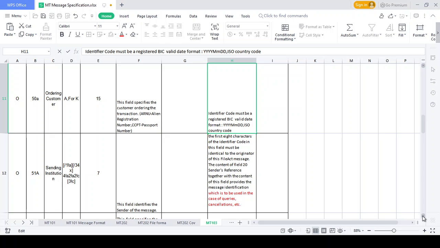Sending instruction. What is meant by sending instruction? I didn't explain this one in the previous class. You need to understand what kind of instruction you should follow, whether it's a payment instruction, cancellation instruction, amendment instruction or modification instruction. Once I initiate the transaction, I may need to make an amendment to the transaction, which is possible on the banking side.